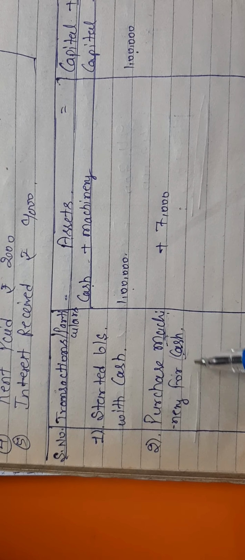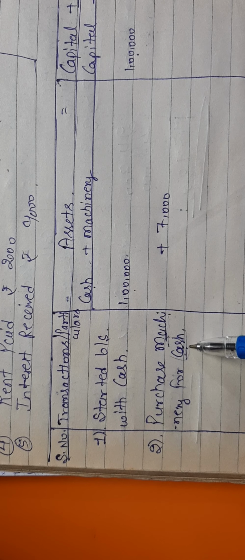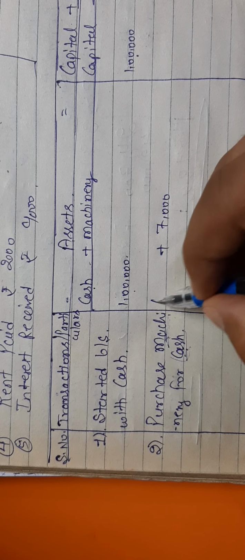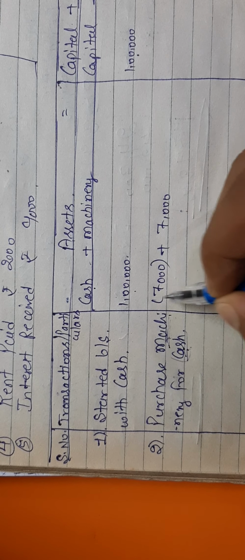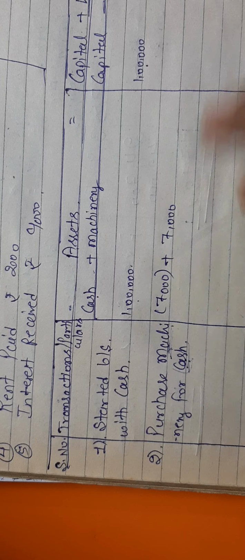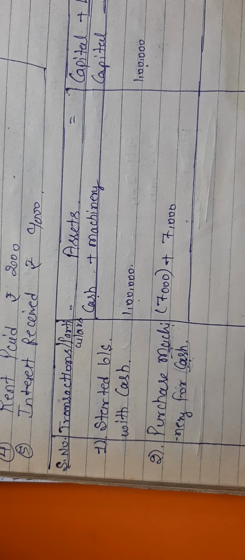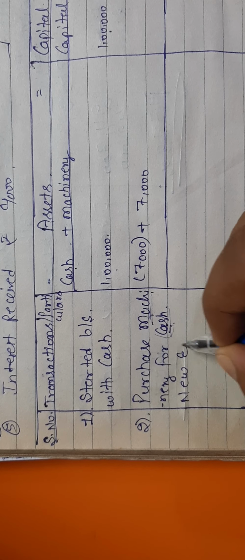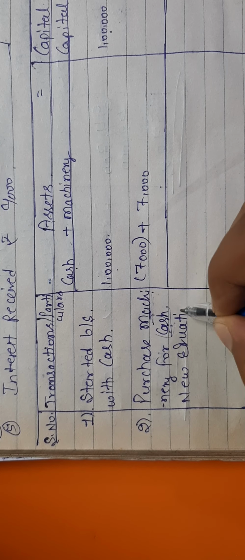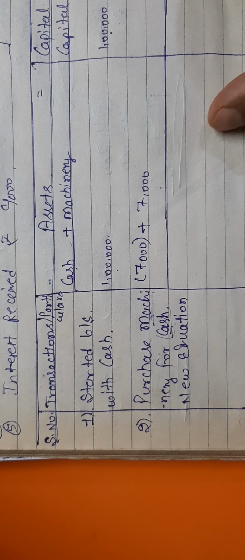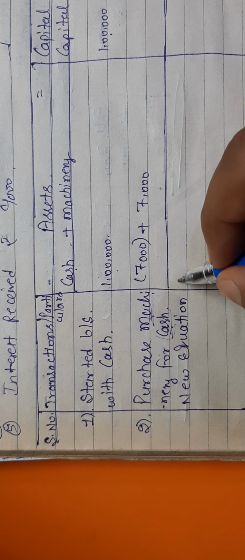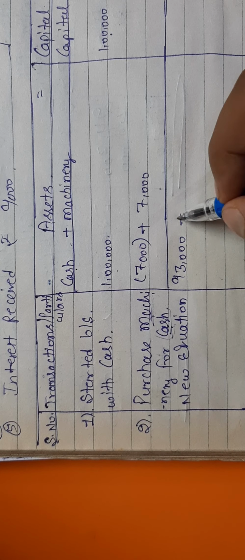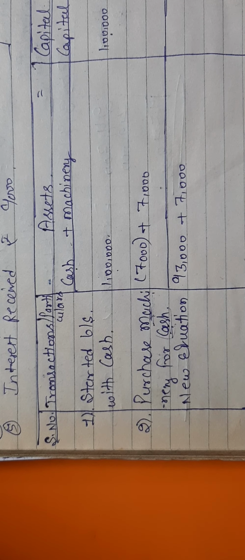Apart from this, what are we paying in return? So we are paying cash. तो अब हम मशीन खरीदने के लिए कैश पे कर रहे हैं, then definitely cash will reduce, and if anything will reduce, we have to use a bracket. Now just do the total of these 2 points, and that will be called your new equation. मीन्स ओवरऑल इन दोनों का फाइनल बैलेंस क्या कैलकुलेट हो गया है. So 1 lakh minus 7,000 becomes 93,000, and machinery comes for rupees 7,000.